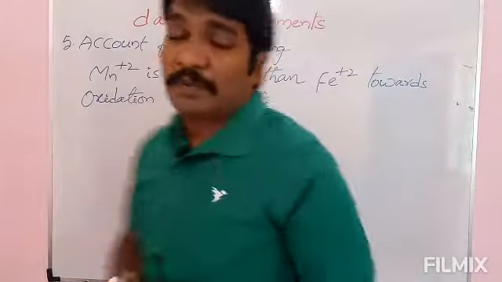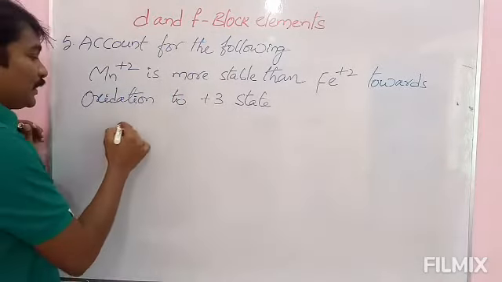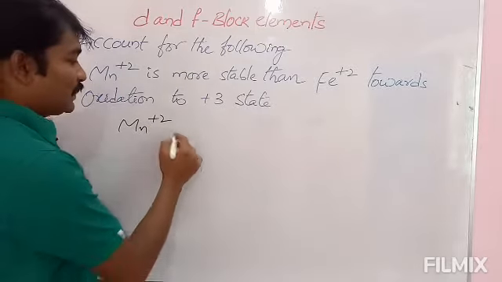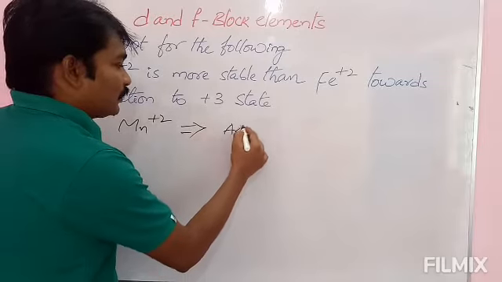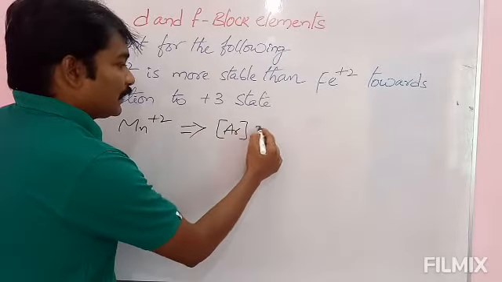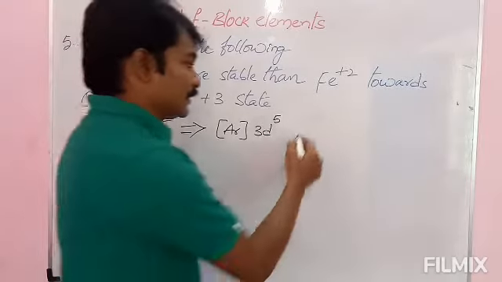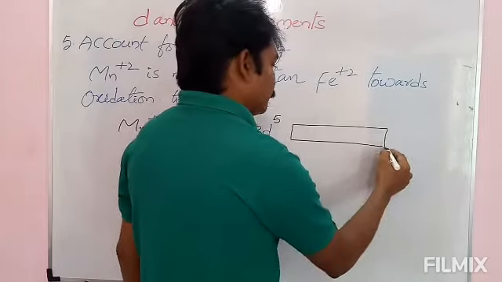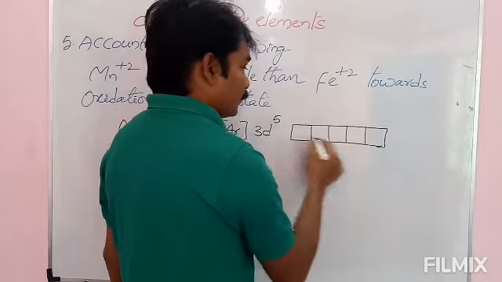Okay, we will check this one and see here. Mn+2. What is the electronic configuration of Mn+2 with respect to argon? It is 3d5. 3d5 in the sense the 5 d orbitals are half filled. 1, 2, 3, 4, 5.